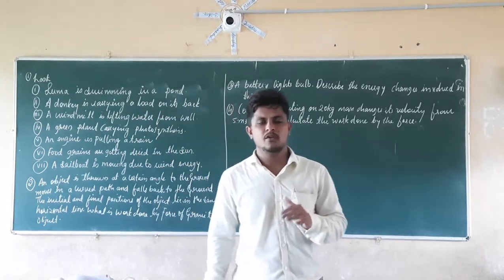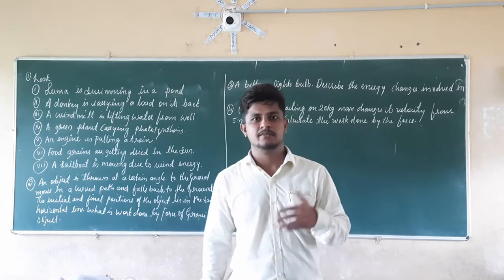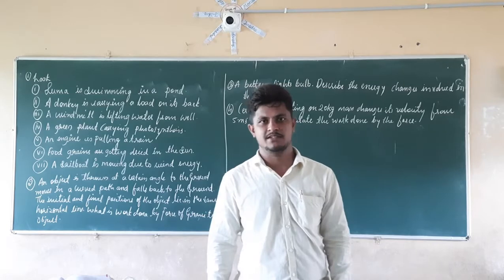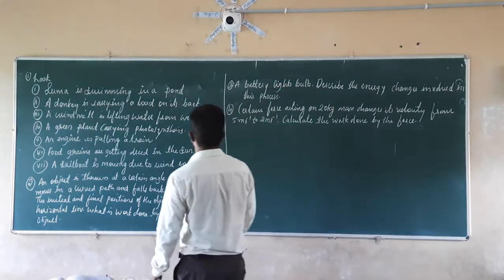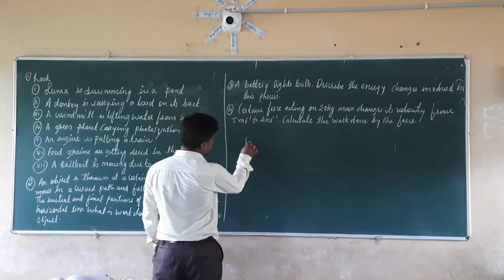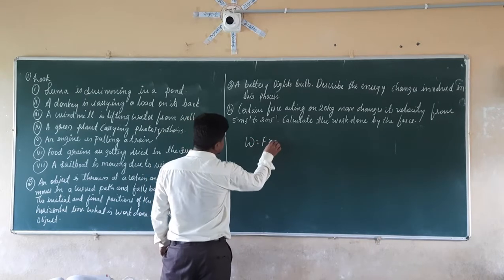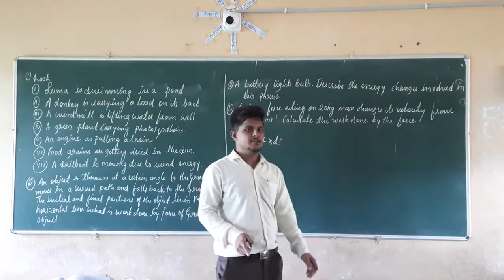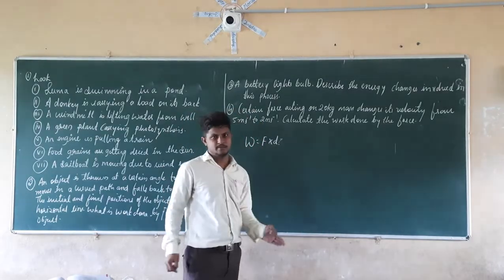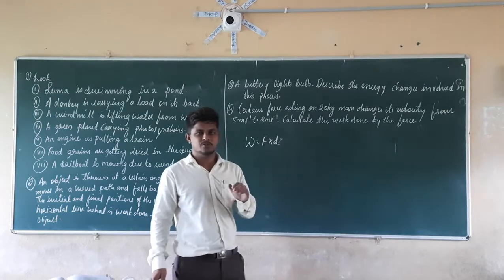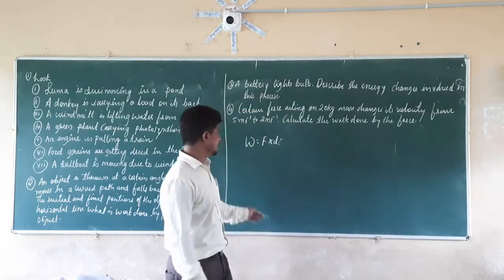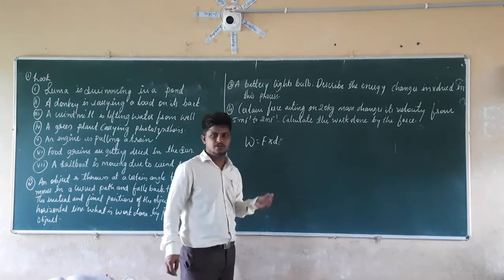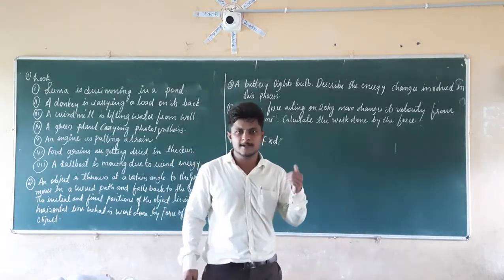So if you remember, what is work in physics? Work in physics is nothing but the product of force and displacement. So work is equal to force into displacement. There should be some force acting on the object, as well as some displacement occurring. If displacement is equal to 0, then there will be no work done. If the force is equal to 0, then there will be no work done.